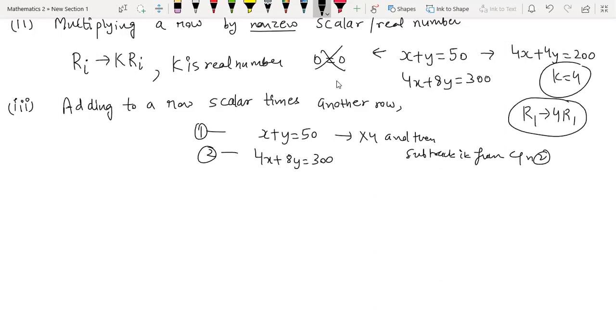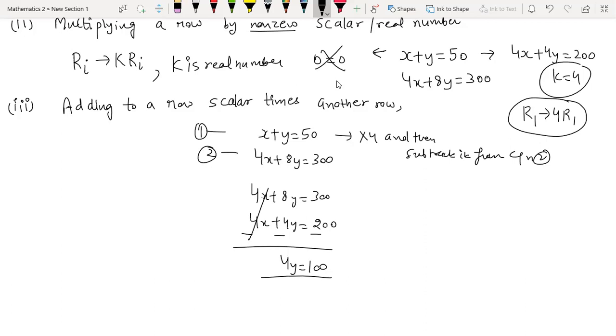So it will be 4x minus 4x. Let me call this the first equation. The second equation will be 4x plus 4y is 200. So actually this is how we are solving, right? To cancel out these things. 4y is equal to 100. So what we did is multiply one equation with some scalar and then add or subtract it with the other row. So this operation is also allowed, as I just showed you.